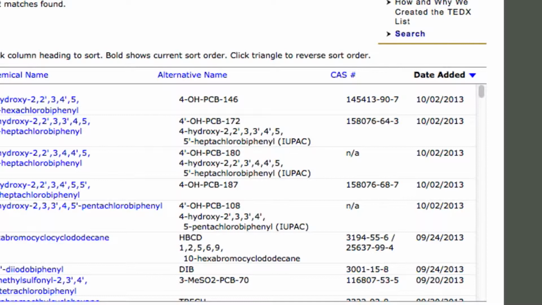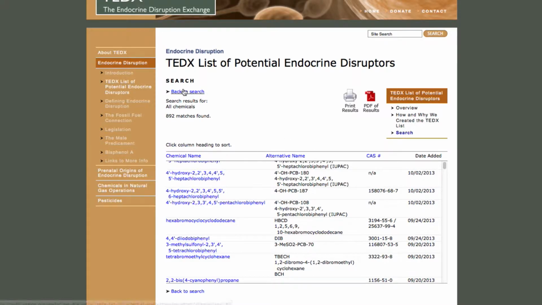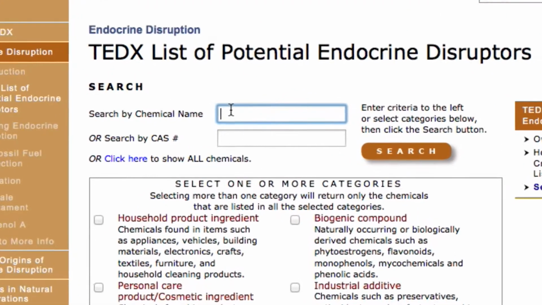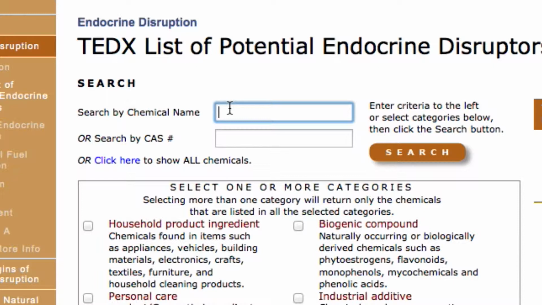Now let's try another type of search. Go back to the search page. At the top of the page is a box labeled Search by Chemical Name. Here you can type in a chemical name or part of a name, which results in the search of both the chemical name and alternative name fields.